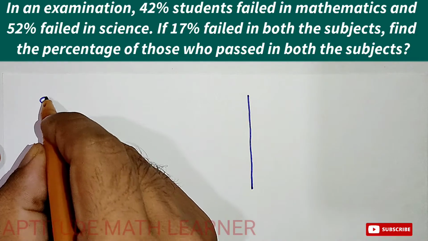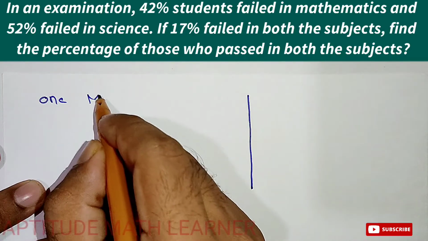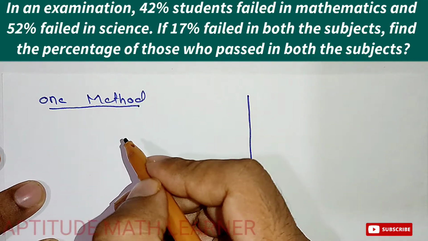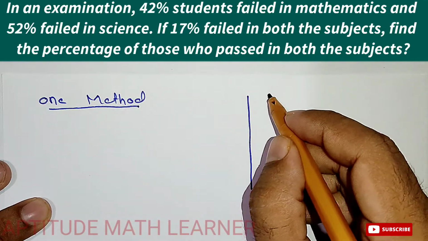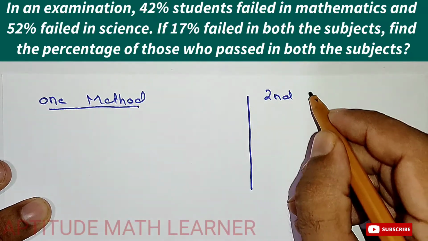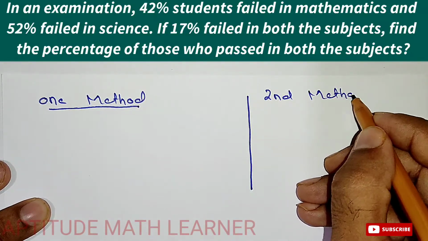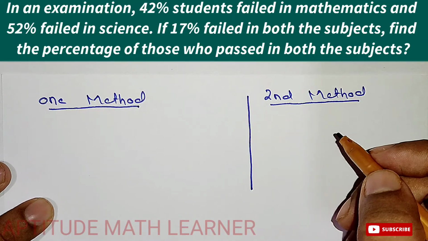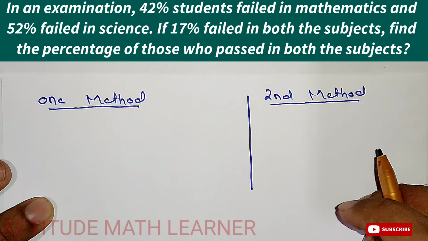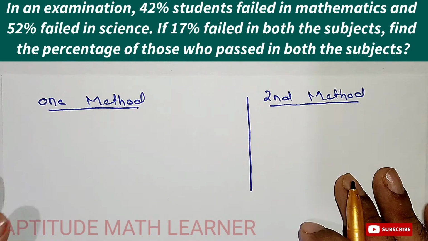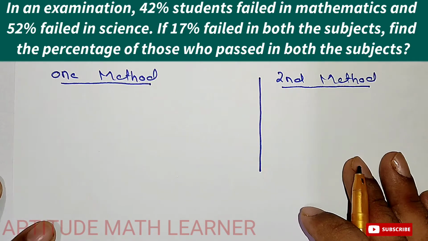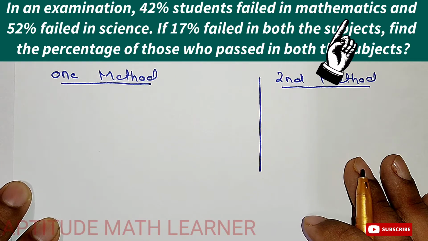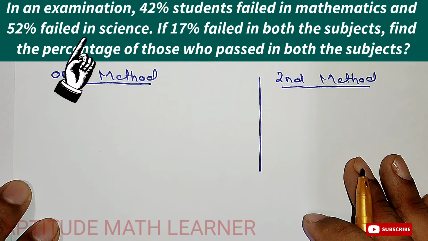So this is one method, and here we take the second method. Here the question says that 42% of students failed in mathematics and 52% failed in science.